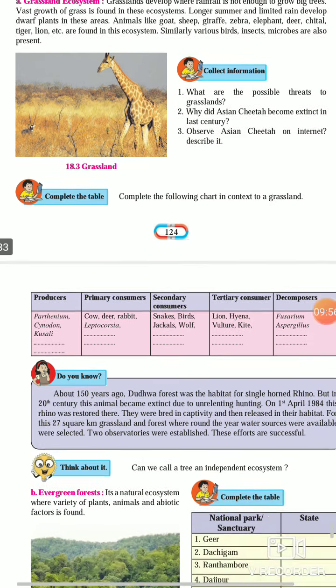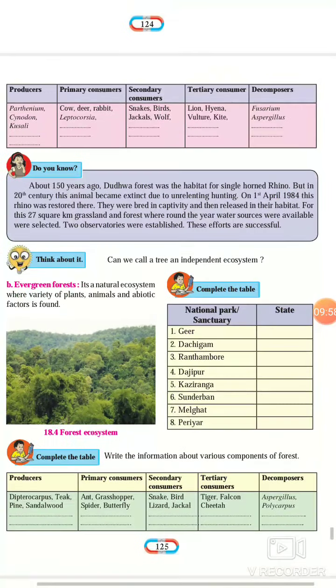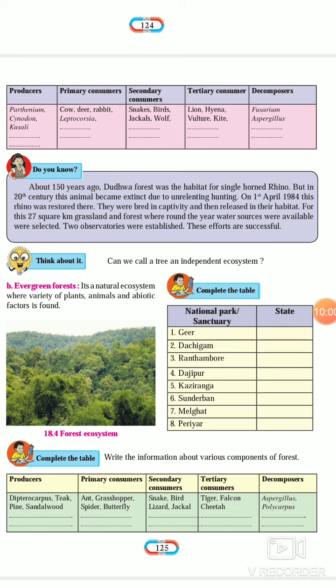Now a good chart is given about the grassland ecosystem. Let's see the producers in the grassland ecosystem: Parthenium, a type of grass, sandon, kusli. All these are grasses, known as primary producers. Those which feed on that grass are known as primary consumers, such as cow, deer, rabbit.